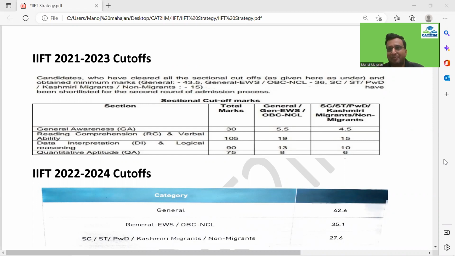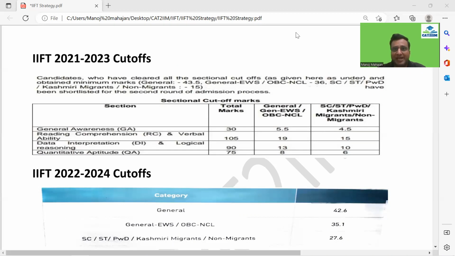Today's session is very important as we are going to discuss the IIFT strategy, guys. Before coming to the strategy, let's try to understand the cutoffs which were there in the past 2 years. Based on the criteria for the cutoffs, we are going to plan the best strategy so that you can do well in the IIFT paper. So make sure that you watch the video till the end.